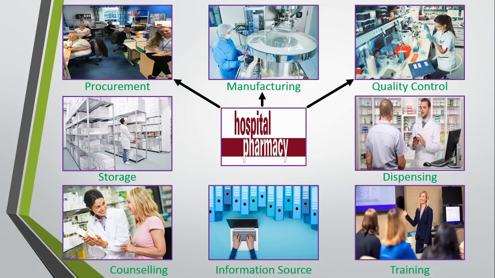Also, the hospital pharmacy does quality control tests on raw material processed for the formulation of the dosage form, and on the finished dosage form, to check the quality of the raw material as well as the finished product. Also, it stores the medicines in a separate storage room as per requirements, like in cold condition as well as in room temperature.